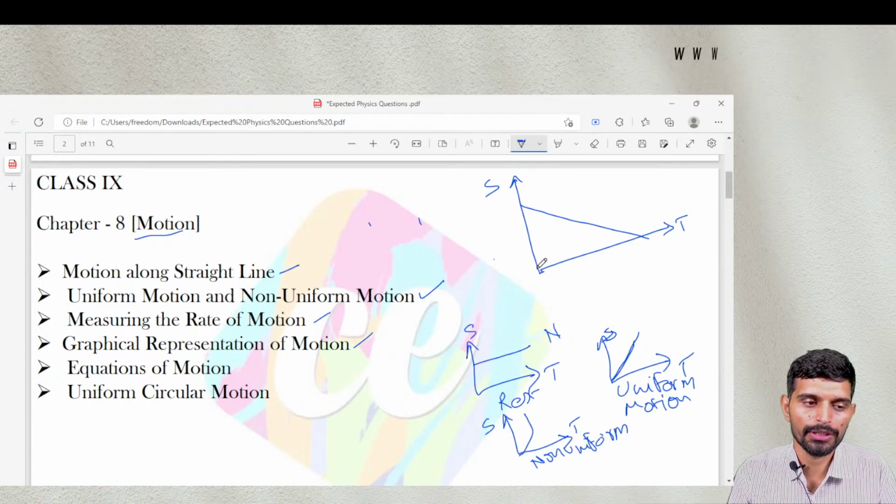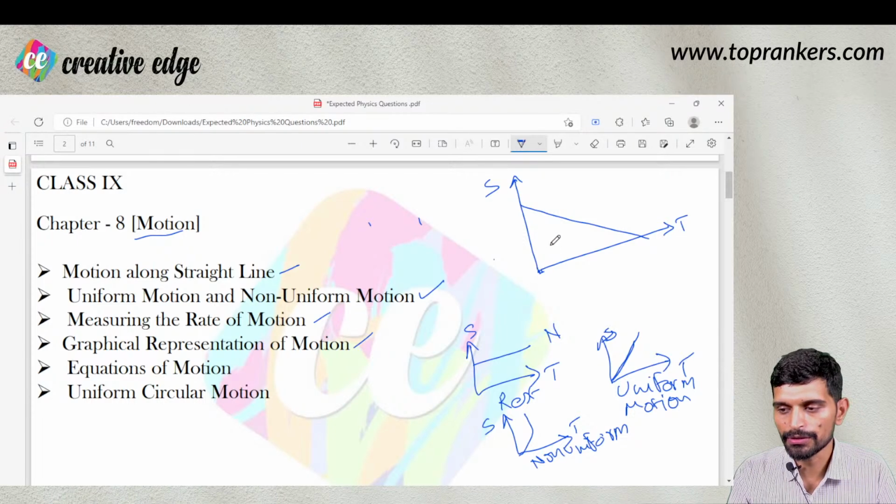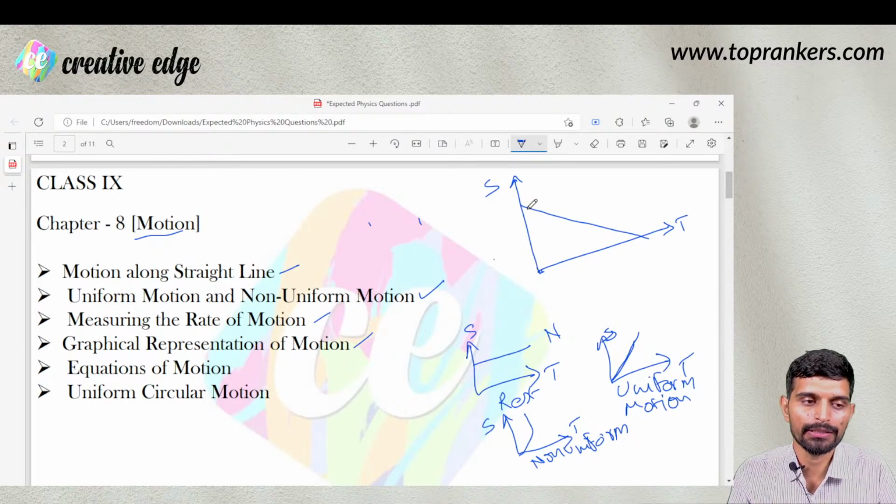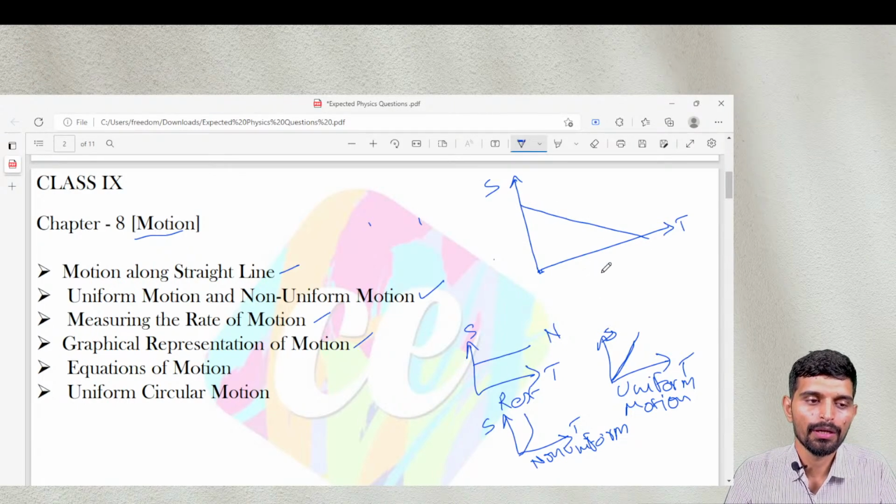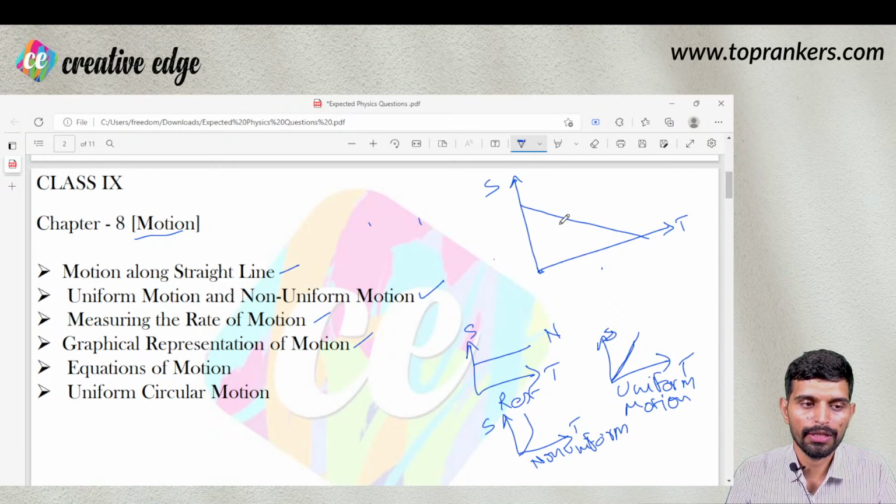So earlier the object was moving with a certain speed, then its speed is reduced with time, right? So this is uniform retardation or negative uniform motion, and similarly this can be non-uniform, negative non-uniform motion.